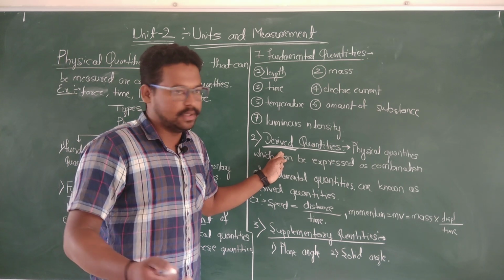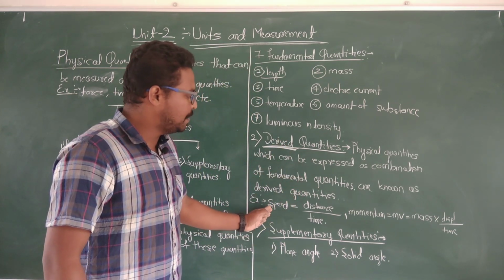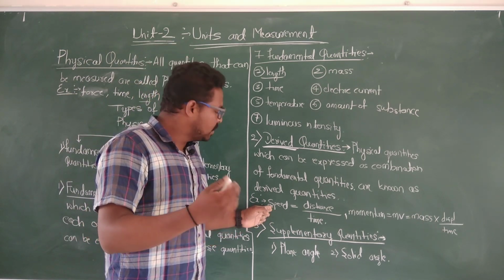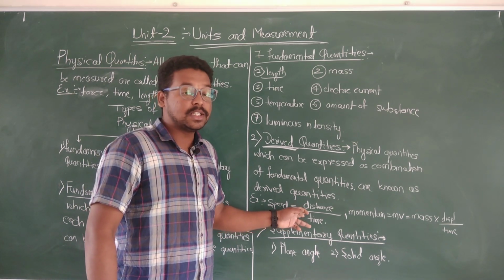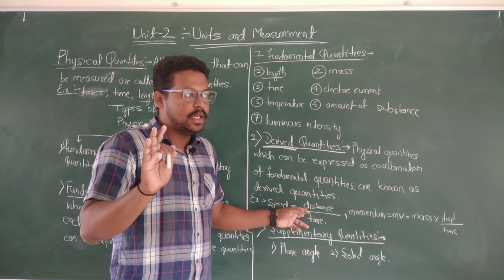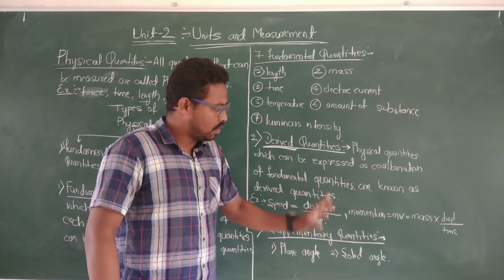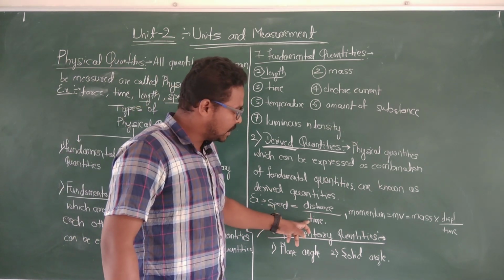What are examples of derived quantities? Speed. What is speed? Speed is nothing but distance per time, not displacement. If you take displacement, it becomes velocity. So speed is a combination of distance and time.